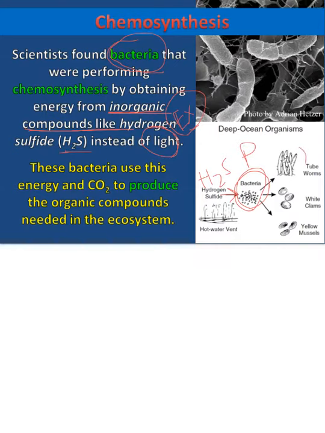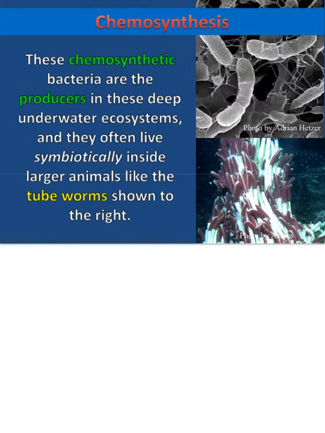And now other organisms deep in the ocean, like yellow mussels and white clams and tube worms, can get the energy they need by feeding on the bacteria. So these chemosynthetic bacteria are the producers in the deep underwater ecosystem where no sunlight is available. And they live symbiotically inside of larger animals like tube worms, which are shown to the right. So these are our tube worms, and these are our bacteria up at the top.